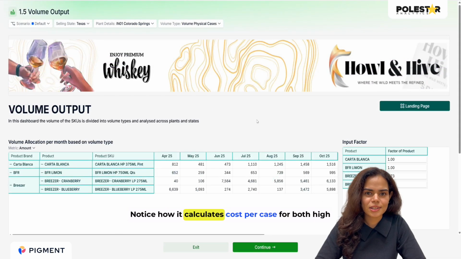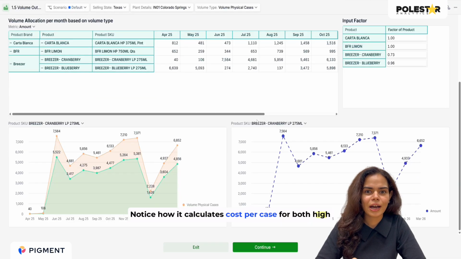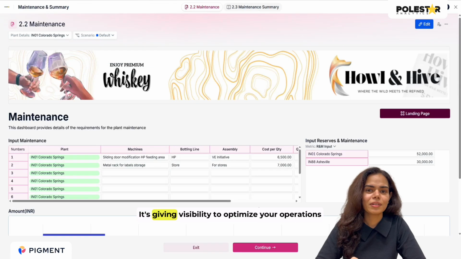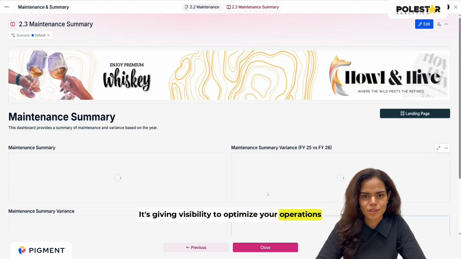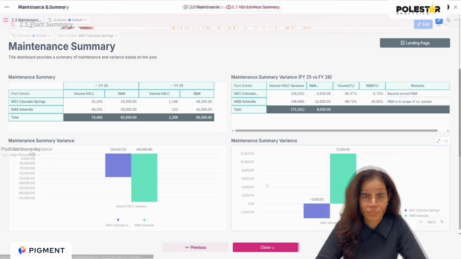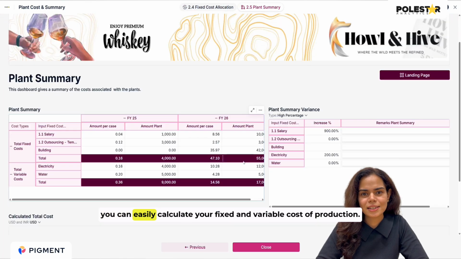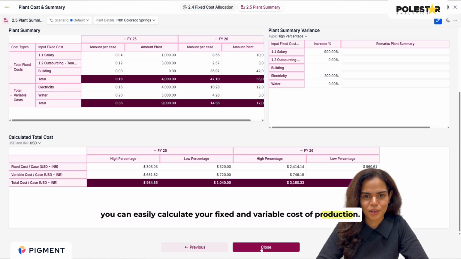Notice how it calculates cost per case for both high and low percentage variance. It's giving visibility to optimize your operations before your cost spirals out of control. With Plant Summary, you can easily calculate your fixed and variable cost of production.